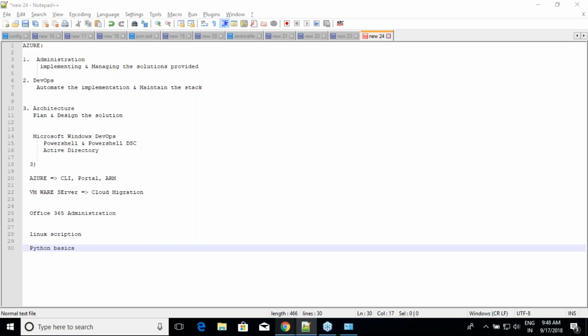What all we will learn in Azure, and what all we will learn in Azure AD. We'll be learning about ADFS, AD Connect and AD Sync, that is, Active Directory Federation Services, Active Directory Connect, and Active Directory Sync. There are multiple perspectives about it.